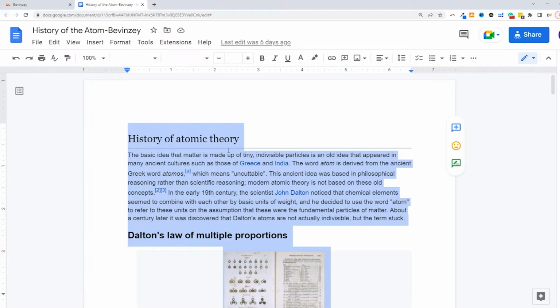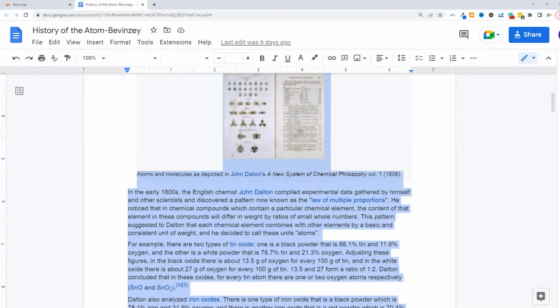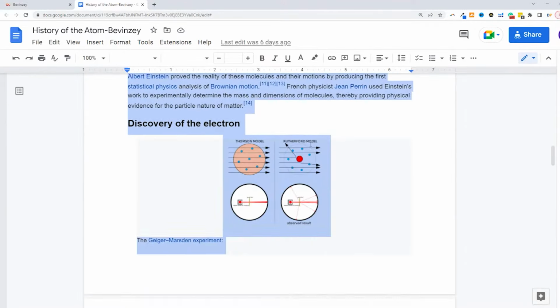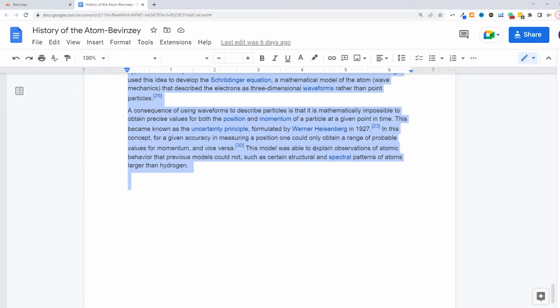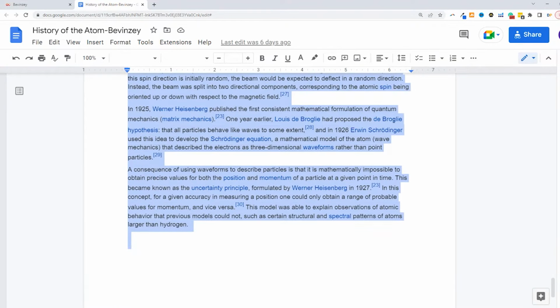So I'm going to go ahead and copy the text, and I'm going to scroll down so you can take a look at the content. I just curated this from Wikipedia, and now you have a sense of what the content is. So let's say you really needed to study this and you wanted to have a quick idea of what is actually going on in the text. We know there are about 1986 words in here.